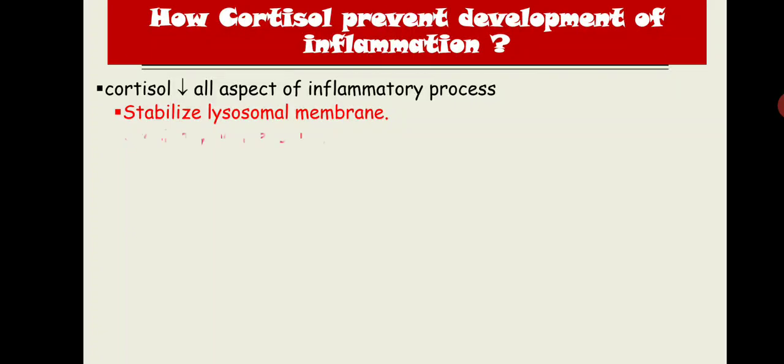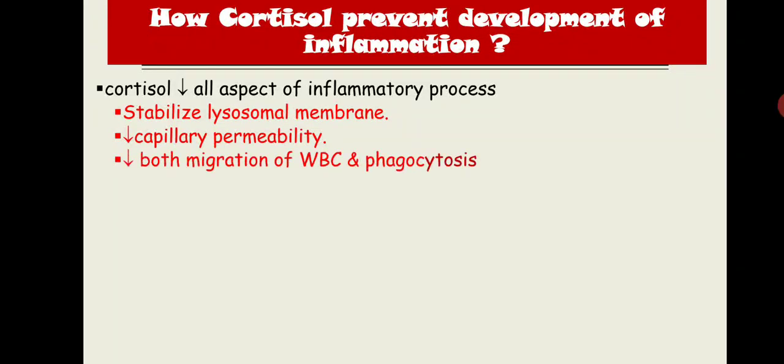cannot get released. Second, by decreasing that, it will decrease the capillary permeability and decrease both migration of WBC and phagocytosis. So basically it decreases the chemotactic factor production. It will decrease the migration of the WBC because this chemotactic factor is the substance that is released from the lysosome.